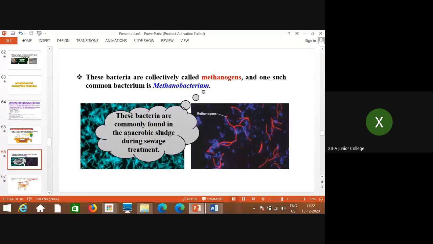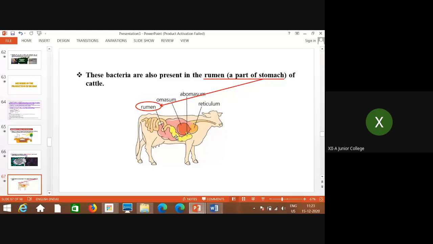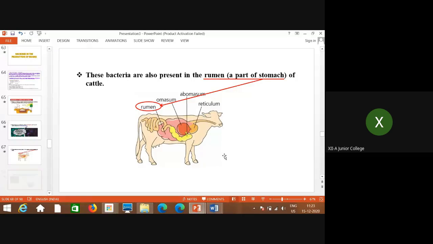These bacteria are collectively called methanogens, and one such common bacterium is Methanobacterium. The bacteria commonly found in the anaerobic sludge during sewage treatment are also of this type, that is methanogens. And one more thing some of you must be knowing, these bacteria are also present in the rumen, which is part of the stomach of the cattle. You must be knowing the role of the rumen.